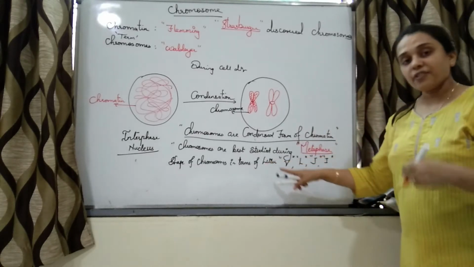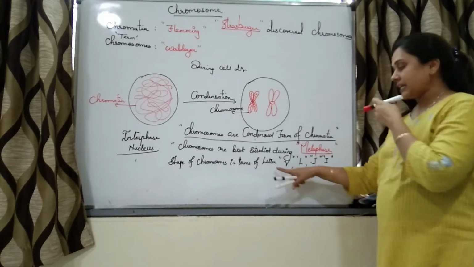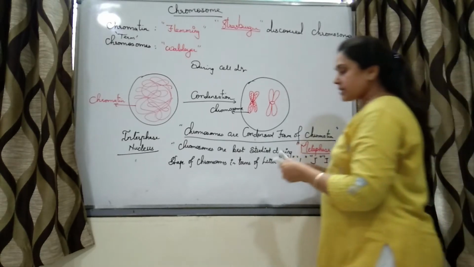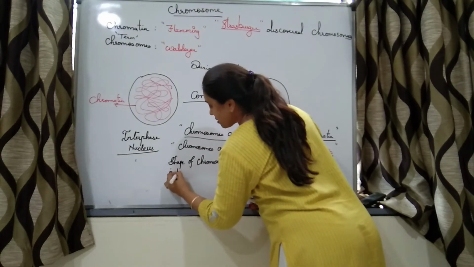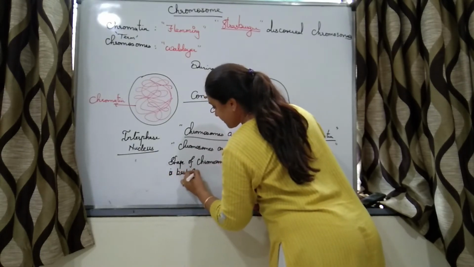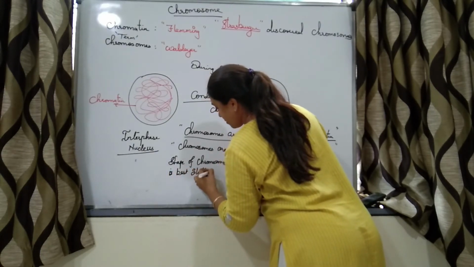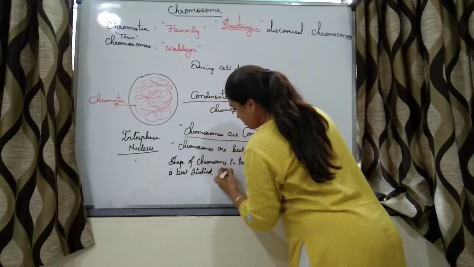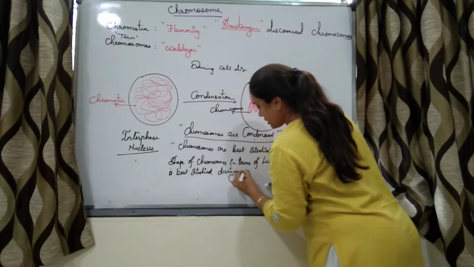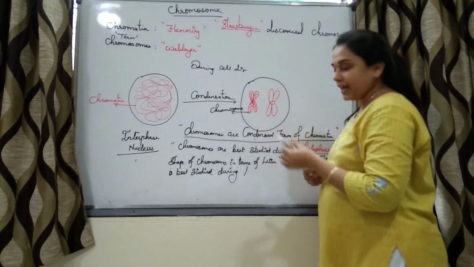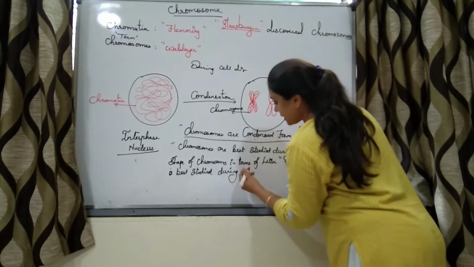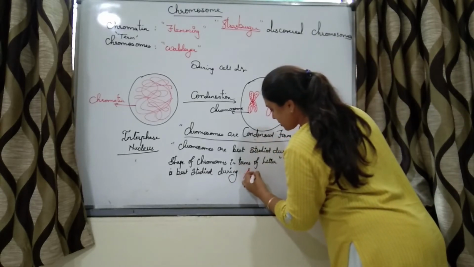So there are different shapes of the chromosomes. Shape in terms of letter is best studied during anaphase, right?